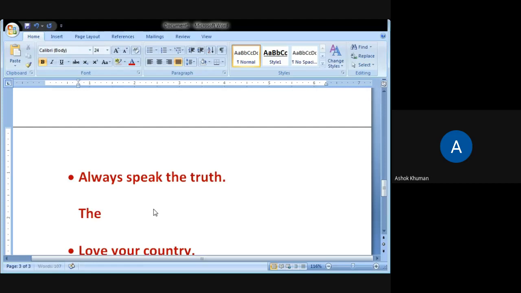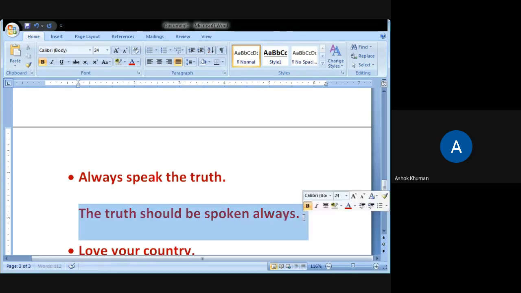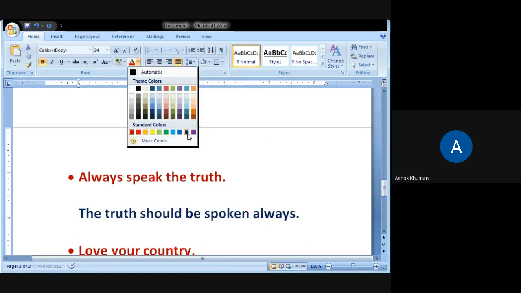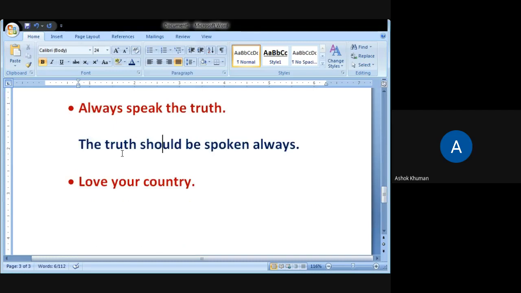So the subject, then should be spoken. Should be spoken. Okay, always. Always can also come at the beginning. So here the subject, then should be V3.